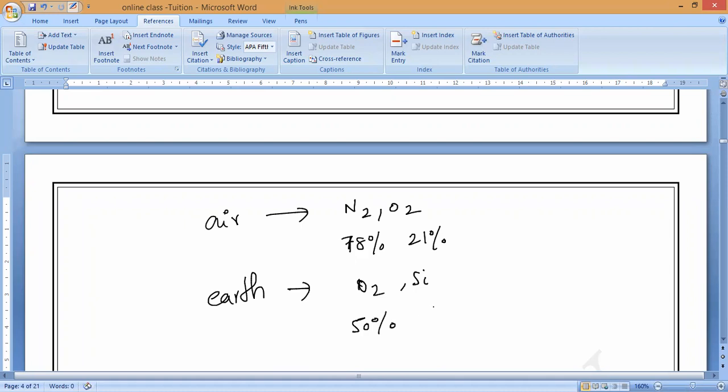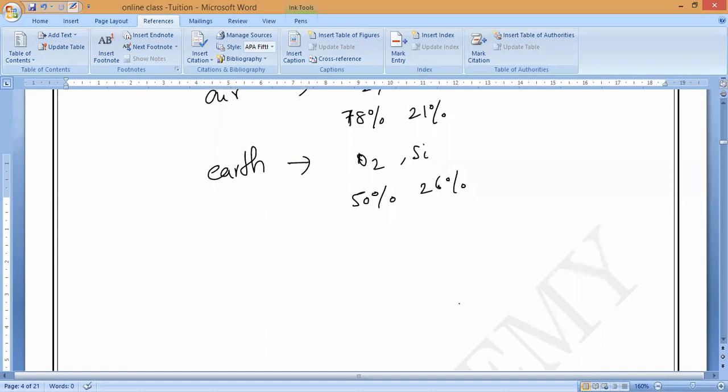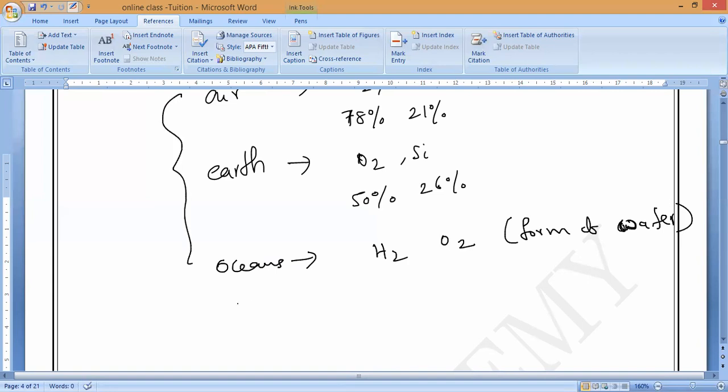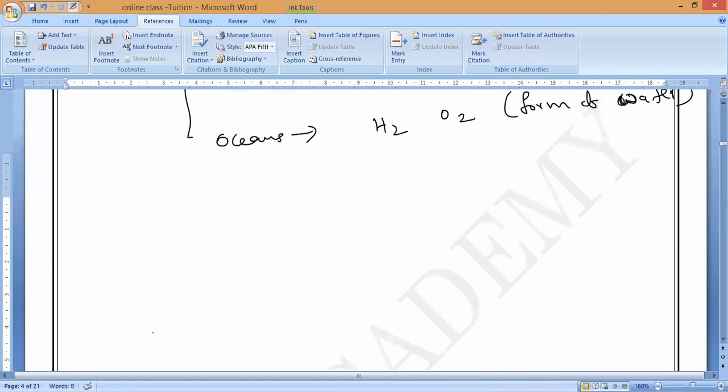Oxygen percentage is 50, silicon percentage is 26%. Next, oceans are made up of two things, hydrogen and oxygen, the main constituents of water. So even though their count is less, most of the earth, air and oceans is made up of non-metals only.